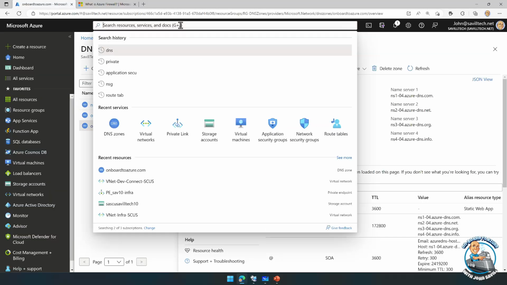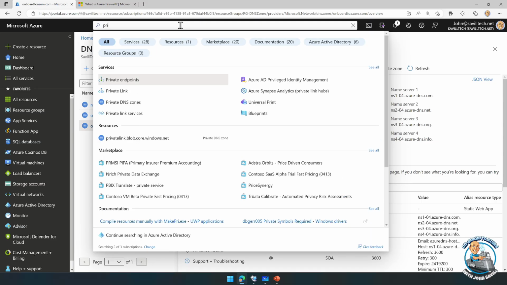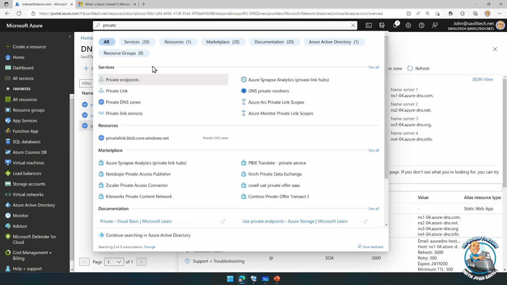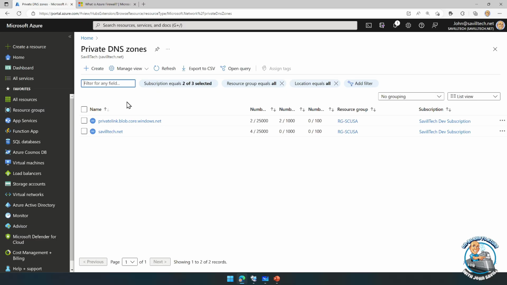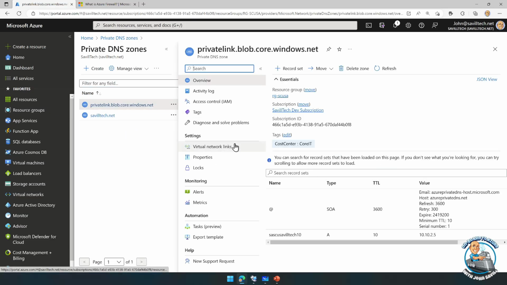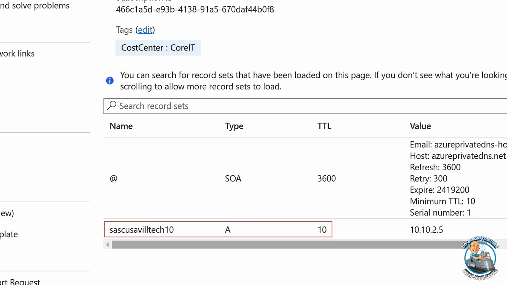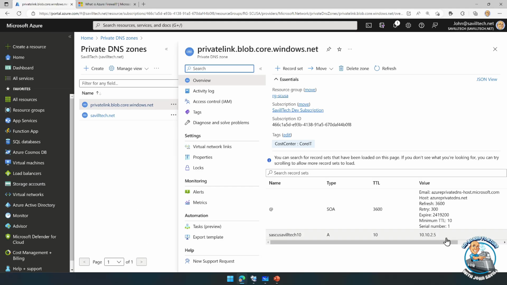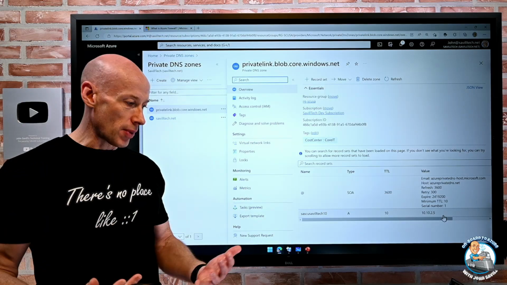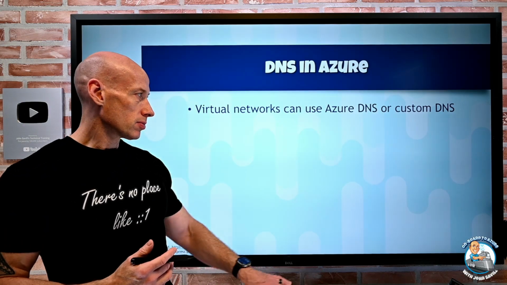Now, if I jump over to my private DNS zones, remember, these would not resolve over the internet. The whole point of a private DNS zone is that I would link them. But notice what I have here is one for that private link, privatelink.blob.core.windows.net. And the records, it added for me, so I didn't have to manually create this. It just resolved it. This is a really nice, really powerful feature that Private Link and the Azure Private DNS Zones working together just provide for me. So that's a real nice capability.